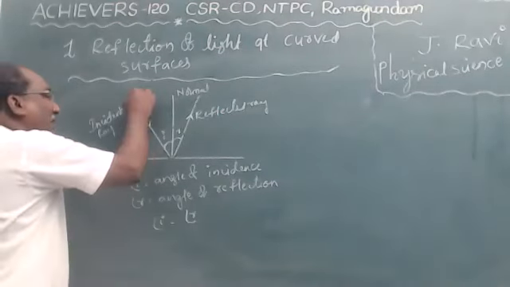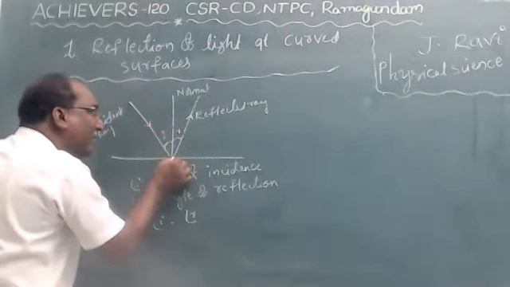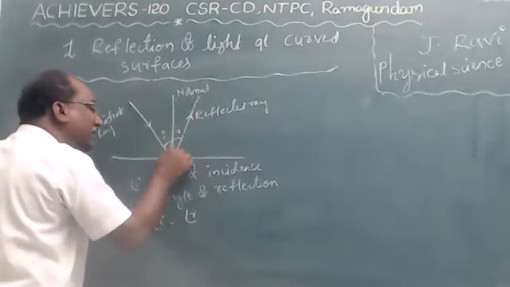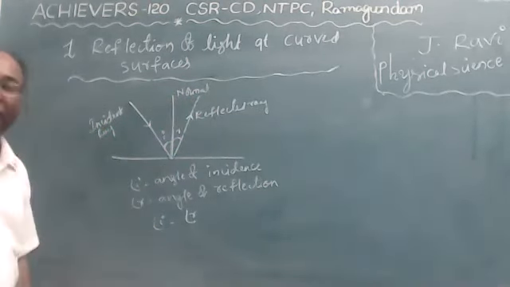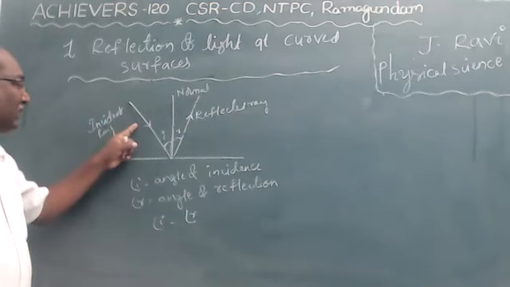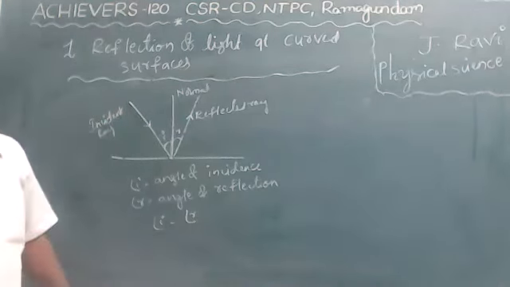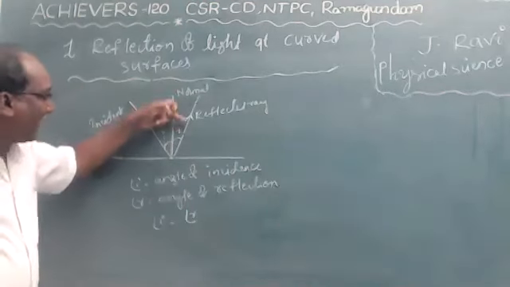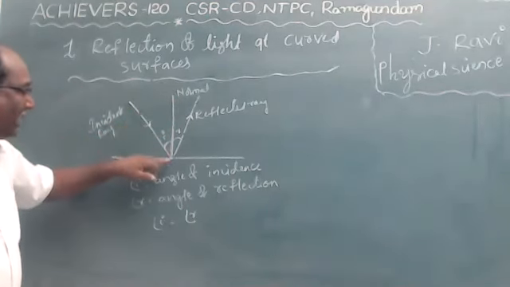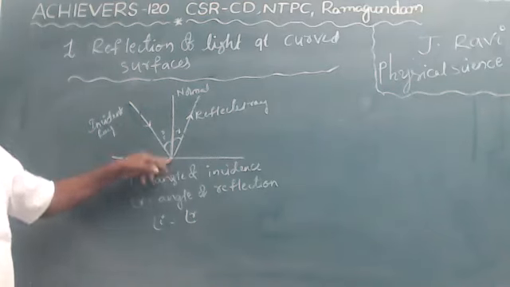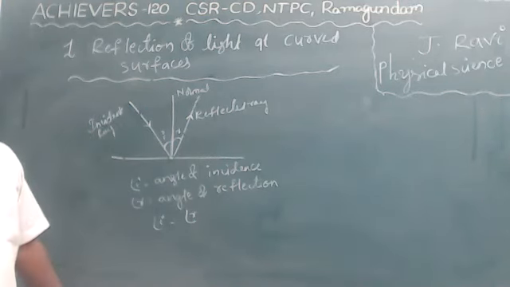Second, the incident ray, reflected ray and normal lie at the same point.